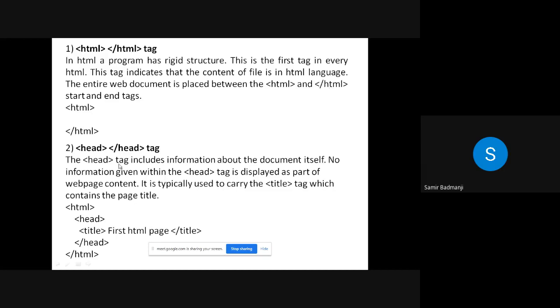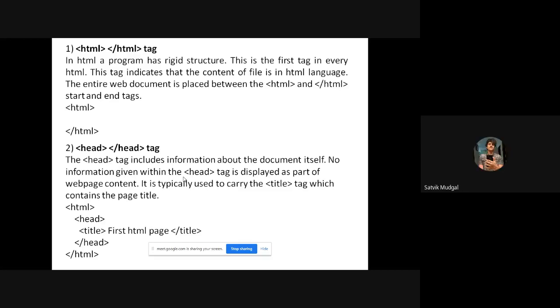So the next tag is the head tag. I already told you the head tag only contains the title tag, and whatever you write in the title tag will be shown as the title. In the head tag, you put only information about the document. That means who has created the web page, what the web page contains, that you can write, but it will not be shown on the web page. You can hear me?